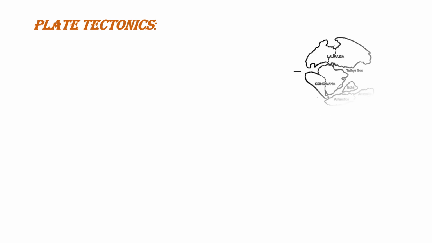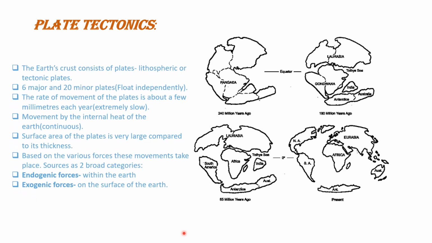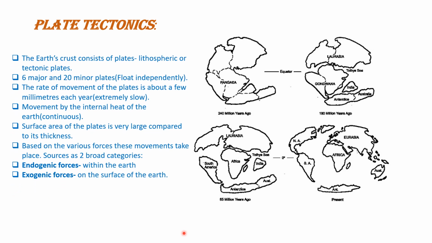So what is plate tectonics? If you observe this picture, it is about 240 million years ago, this is about 180 million years ago, this is about 85 million years ago, and this is the present scenario. What is meant by plate tectonics? The earth's crust consists of plates. Just now I explained about the large slabs of the continents, which are nothing but plates. They are also called lithospheric or tectonic plates. We have 6 major and 20 minor plates which float independently.